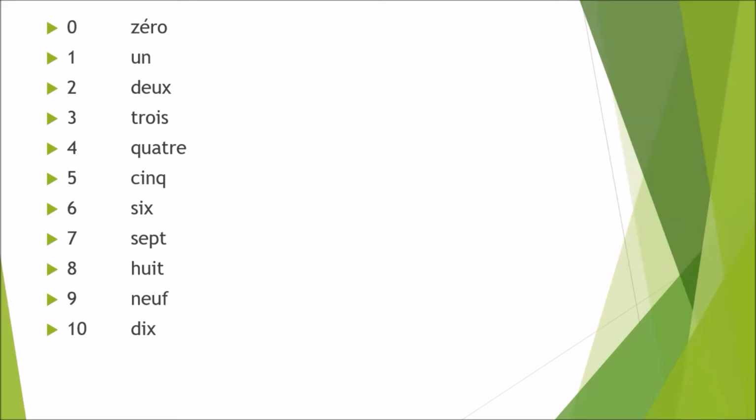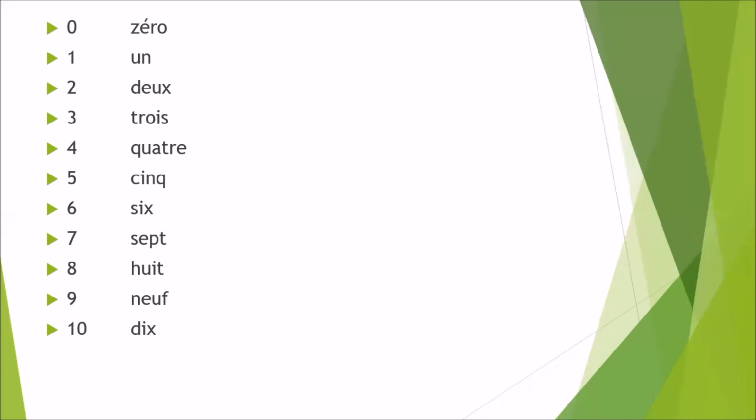Now from number 6 to 10, there are exceptions in these numbers. Number 6 is six. Here X will be pronounced as s. In number 7, P will be silent, so the pronunciation will be sèt, not sept.